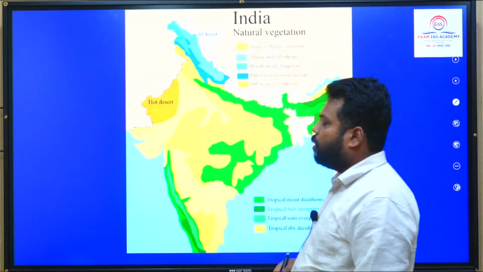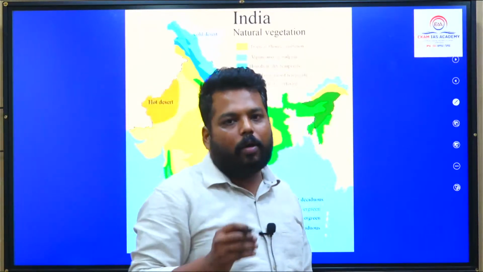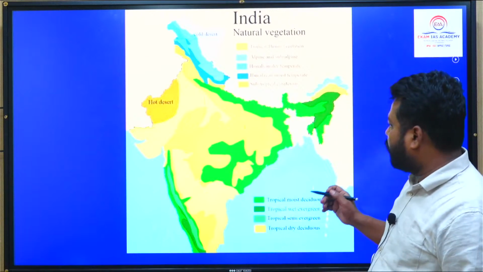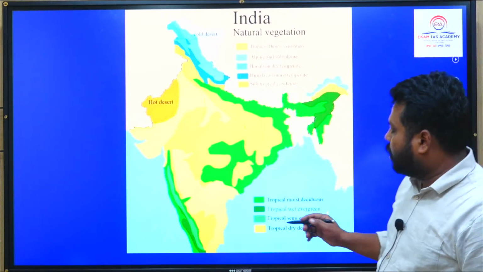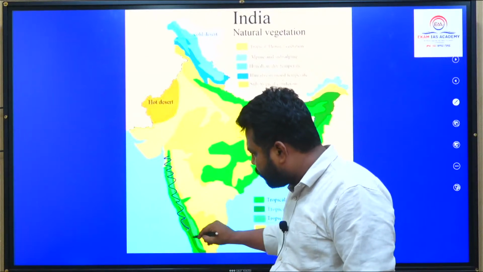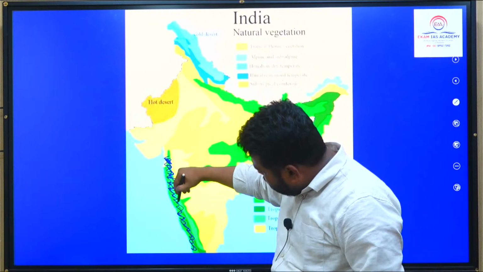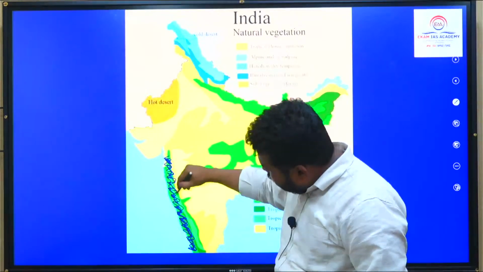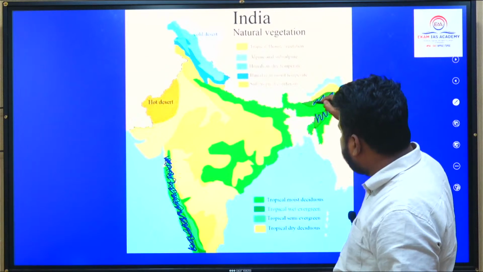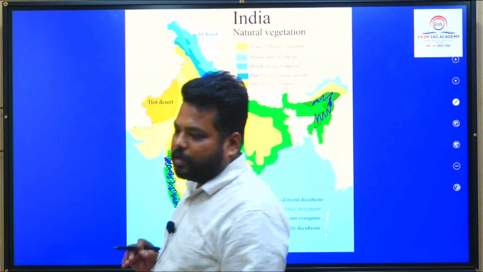And coming to the natural vegetation part, natural vegetation is nothing but that particular element of growth of forestry naturally, called natural vegetation. In India, certain locations like the western side of Western Ghats, and certain parts of northeastern states will be having tropical evergreen forestries.